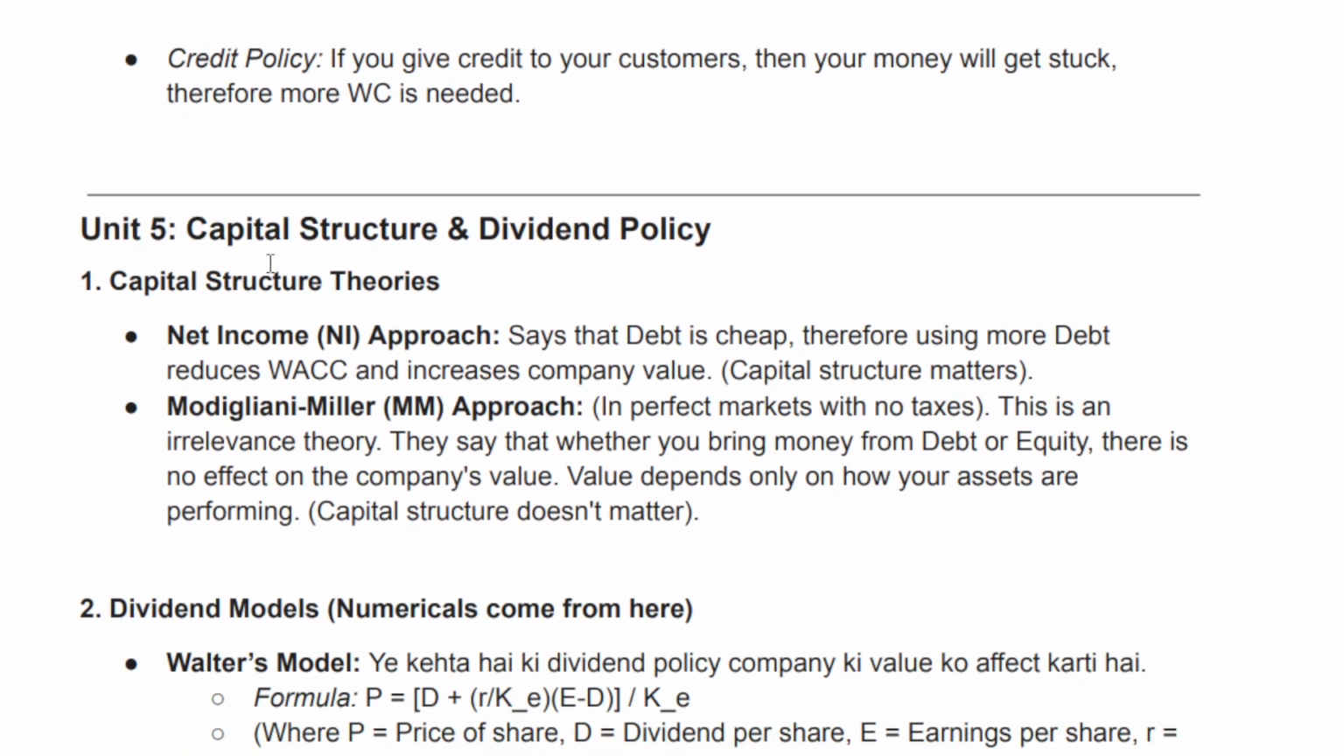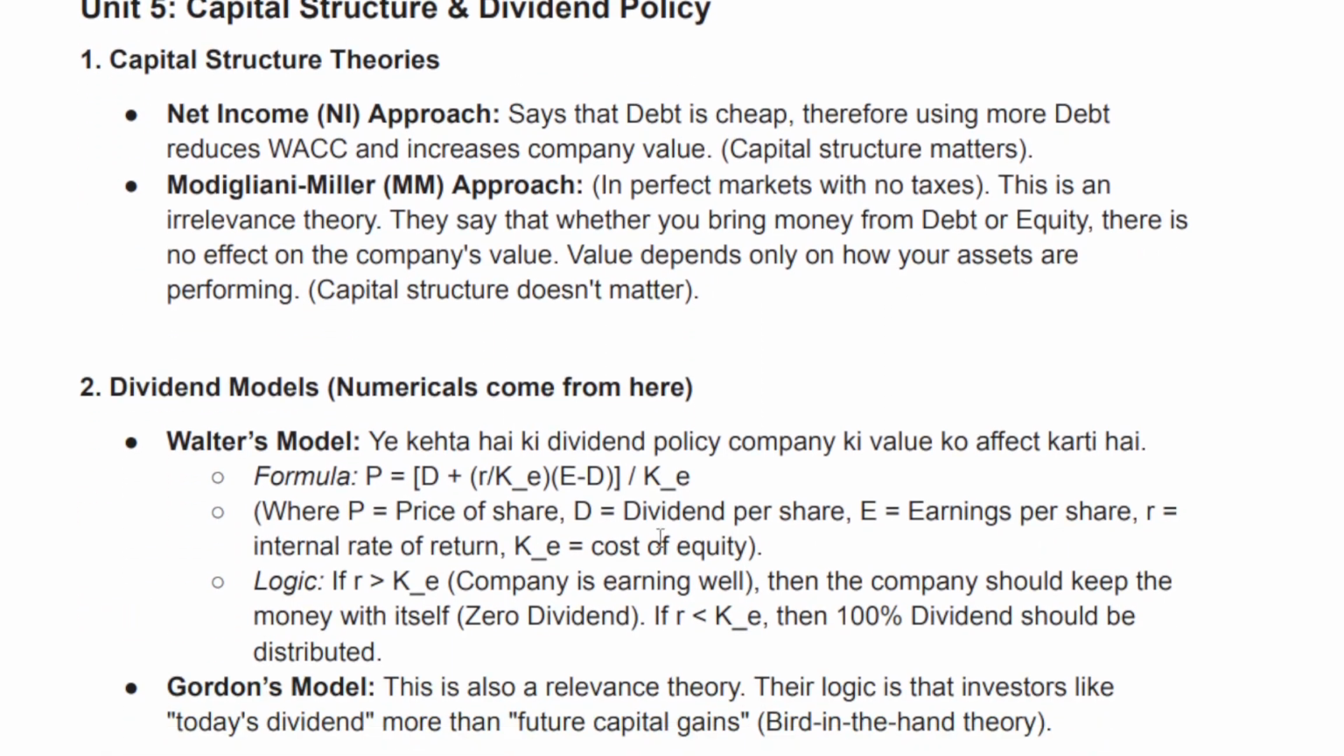Unit 5. Capital structure and dividend policy. 1. Capital structure theories. Net Income (NI) approach says that debt is cheap, therefore using more debt reduces WACC and increases company value. Capital structure matters. Modigliani-Miller approach: in perfect markets with no taxes, this is an irrelevance theory. They say that whether you bring money from debt or equity, there is no effect on the company's value. Value depends only on how your assets are performing. Capital structure doesn't matter.